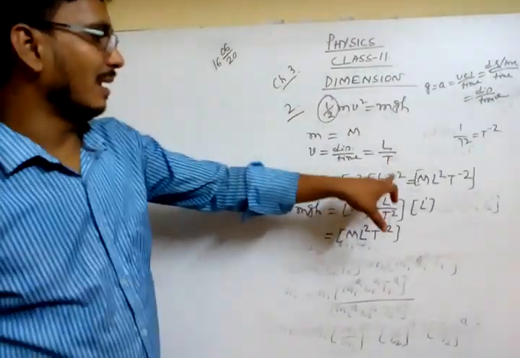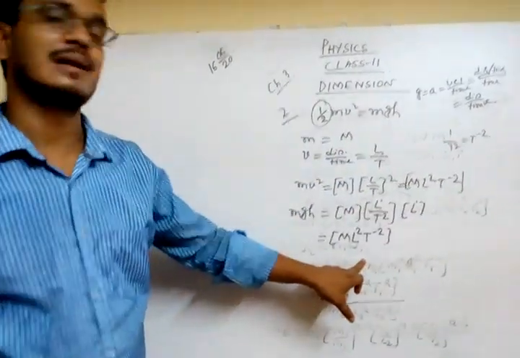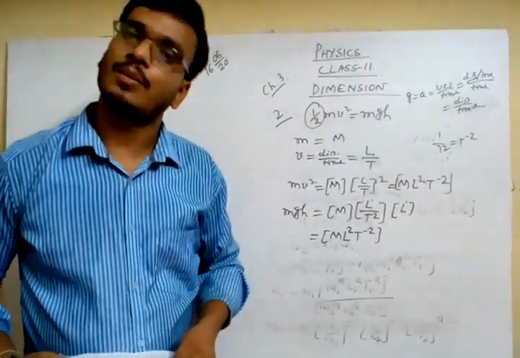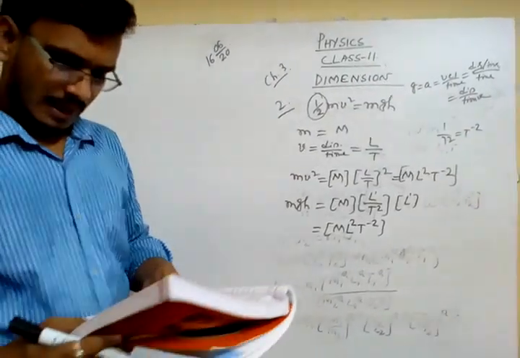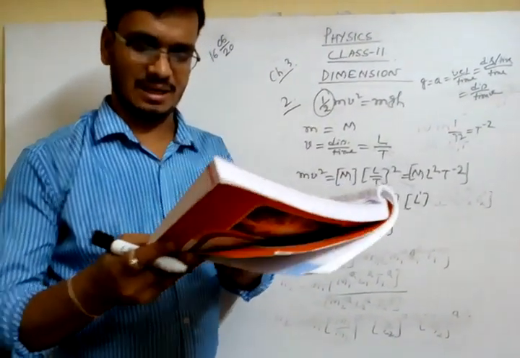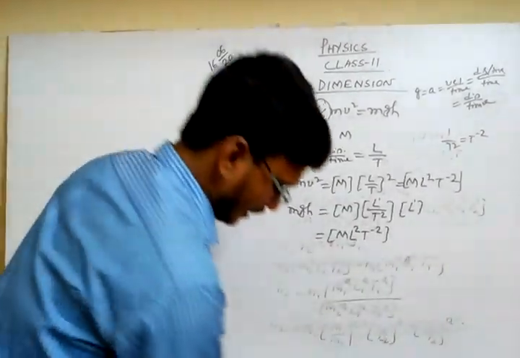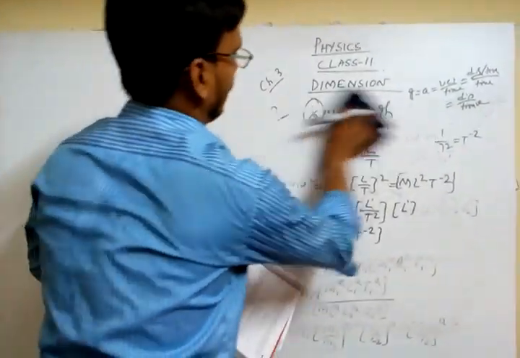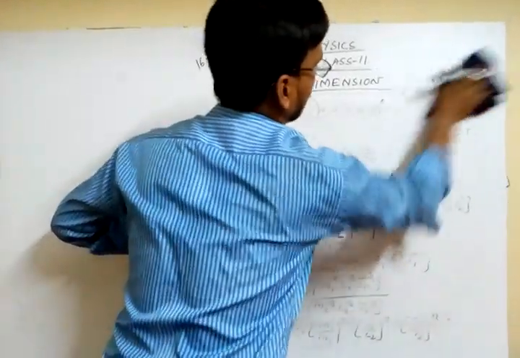That means you can see the left hand side dimension and the right hand side dimension are the same, which is mentioned at point number 2. And in point number 3 we establish the relation among the various physical quantities. What are the relations we will establish?